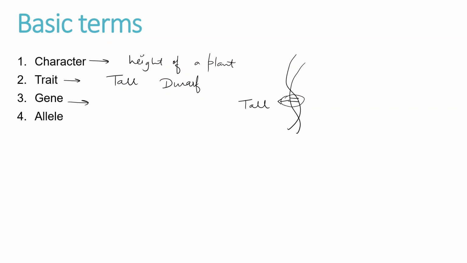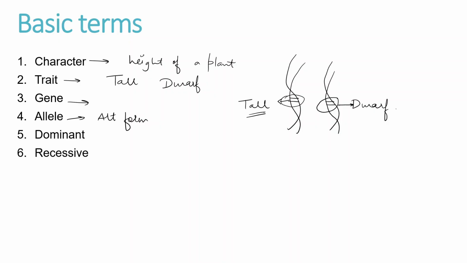Next is allele. An allele is a different form, or an alternative form, of a gene. For example, on the similar gene or DNA, there is a similar type of gene which is coding for the height of a plant, but for the alternative trait. As this part is coding for tallness, this will be coding for dwarfness. So that is an allele, an alternative form of a gene which gets expressed.